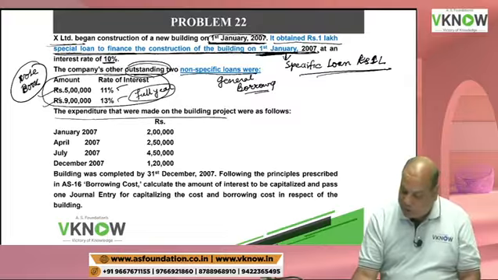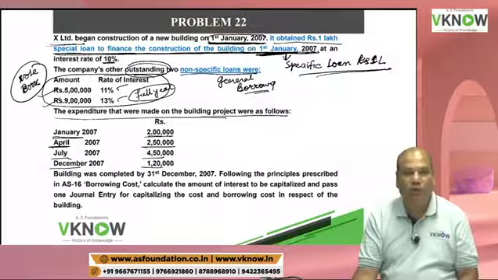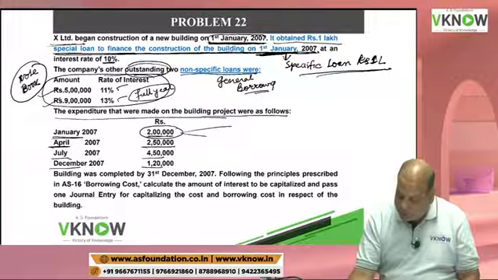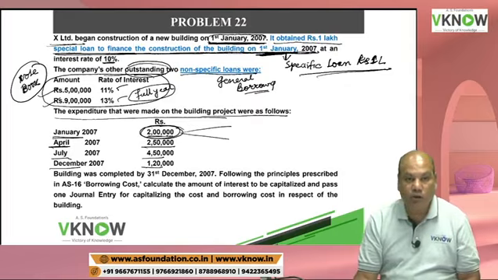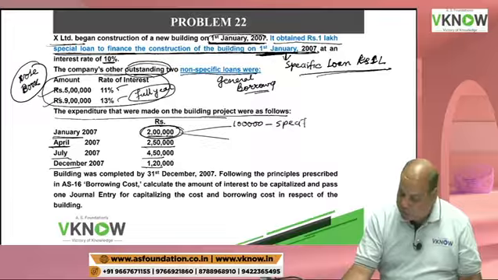Expenditure that was made on the building project was as follows. In January you incurred 2 lakh, in April 2.5 lakh, in July 4.5 lakh, in December 1.2 lakh. This is the correct way of giving the question. In January they incurred 2 lakh. How will they incur 2 lakh? 1 lakh rupees will be out of the specific loan.